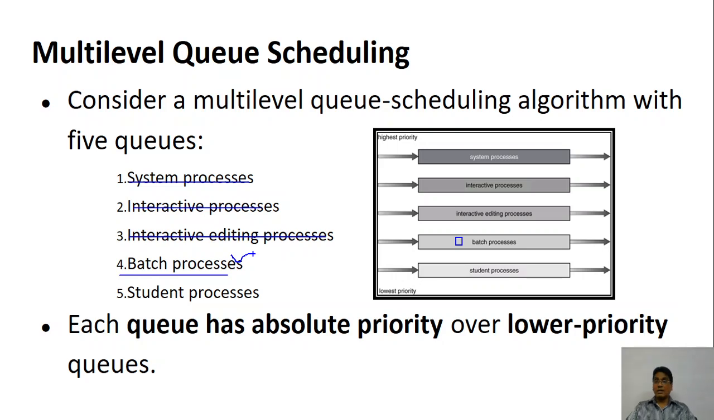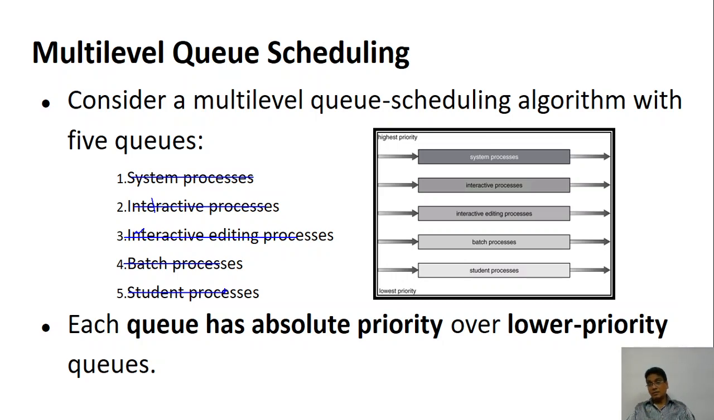Okay, hope you get that. Suppose if there is any process here, then this is executed first, then batch processing will begin. So this is the idea. Because they have an absolute priority, if there is no process in the system processes, then interactive processes will be executed. If interactive processes are not there, then interactive editing processes will be taken up. If there is no interactive editing process, batch processes will be taken up. If there is no batch processing, student processes will be taken up. So it will come in that order.